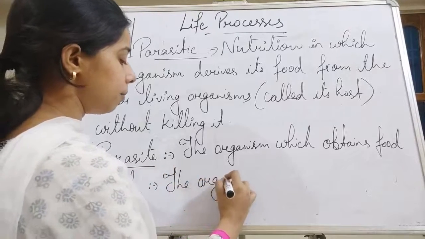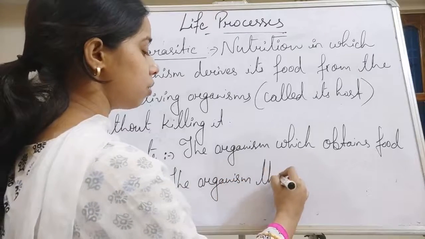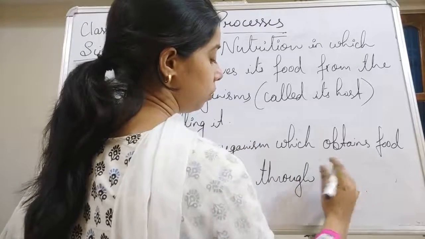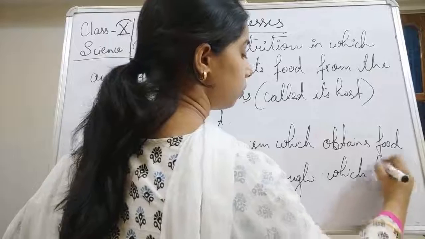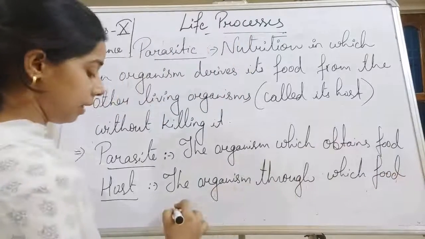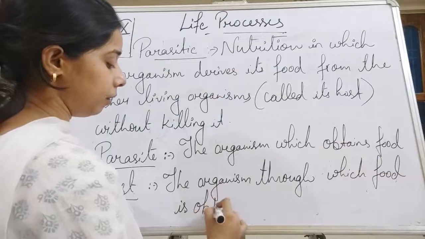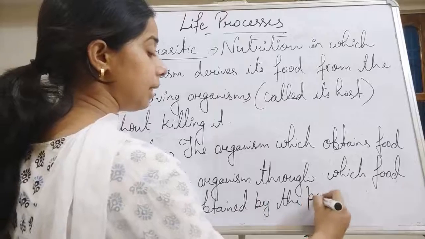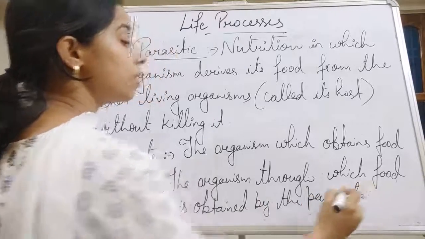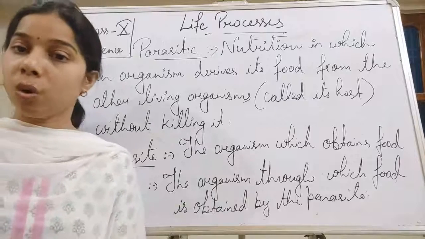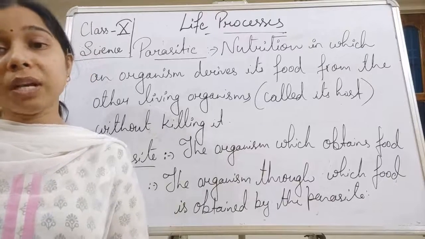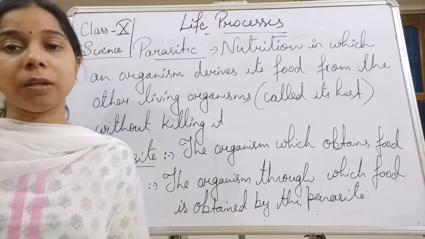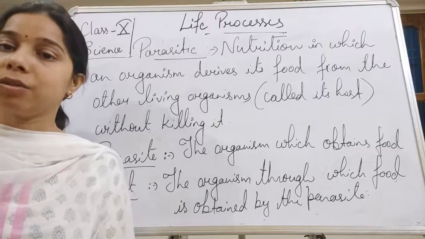The organism through which food is obtained by the parasite. So basically, parasite is what? Which is there to obtain food, and host is what? The one to which the parasite has attached. It means from which the parasite is obtaining its nutrient, obtaining its food. That we call its host.